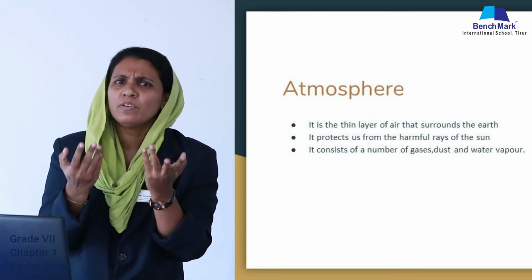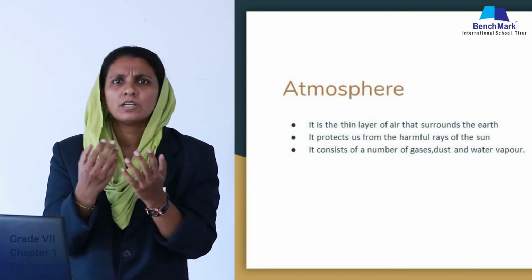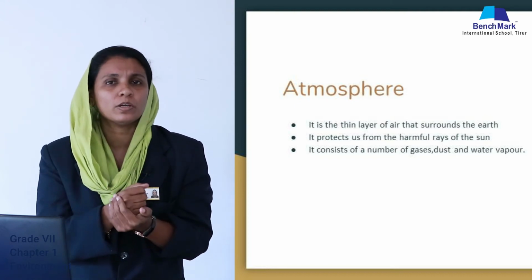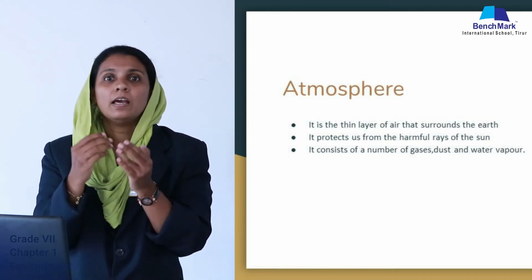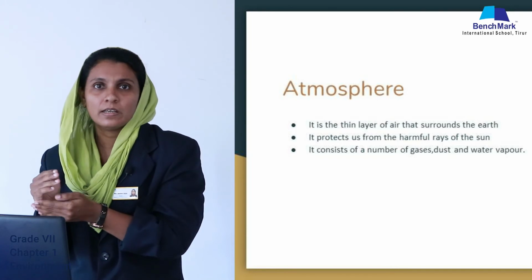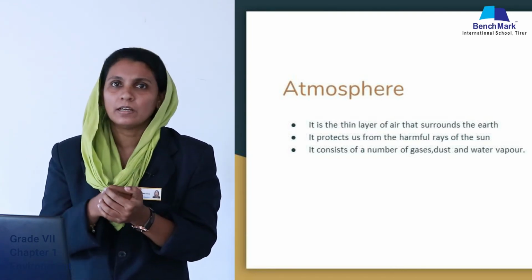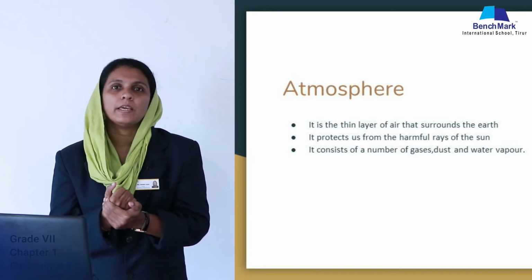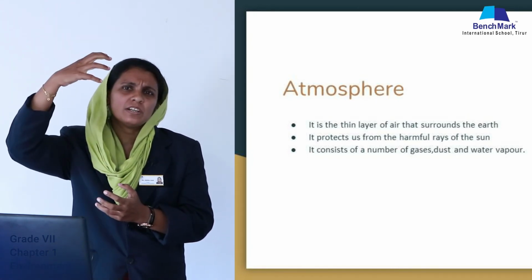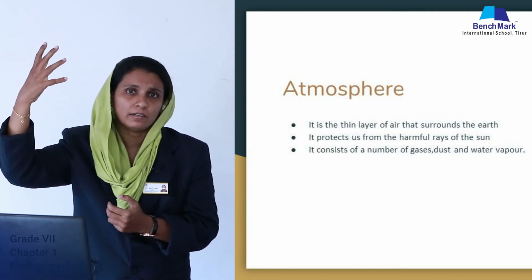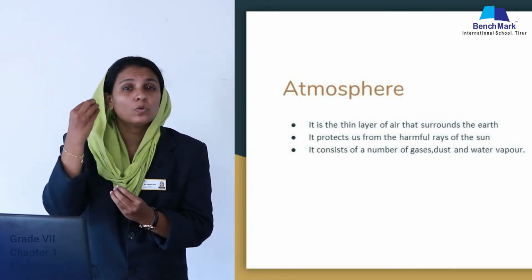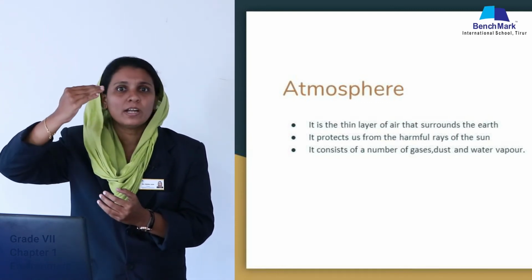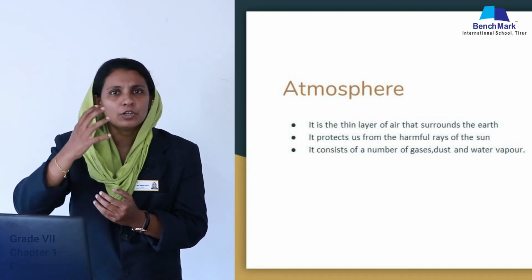We are not only getting oxygen and carbon dioxide from the atmosphere. The plants are receiving carbon dioxide. We studied in science class that during photosynthesis the plants take carbon dioxide, which is also there in the atmosphere. Another use of atmosphere is, we get the light from the sun, and the sun rays are so hot. But when they pass through the atmosphere, the hotness is reduced.